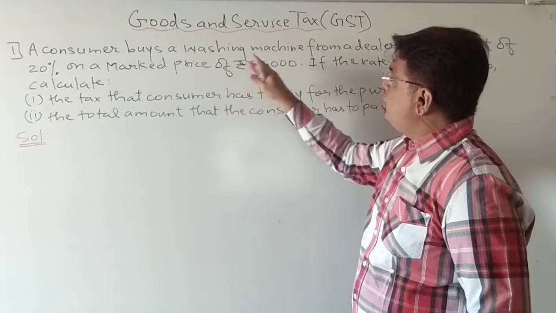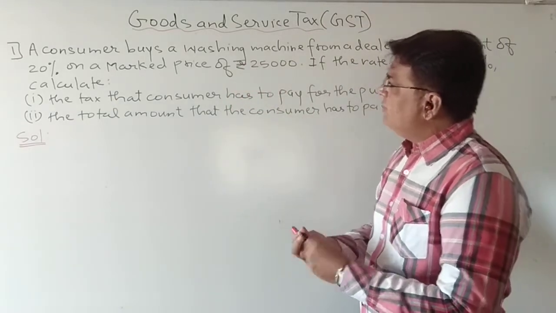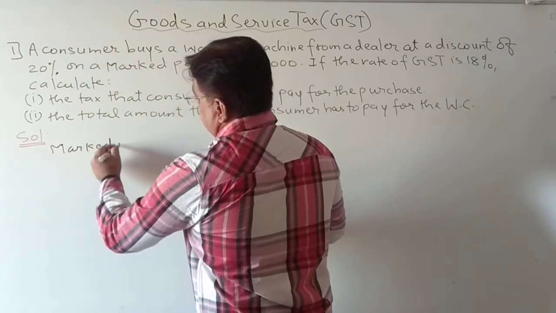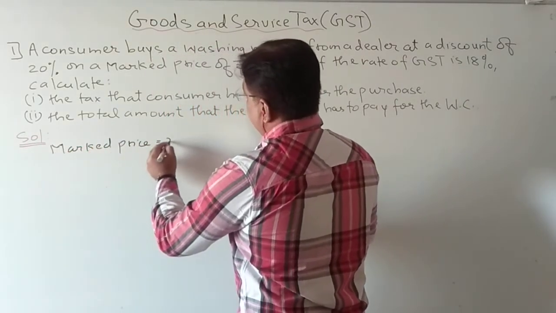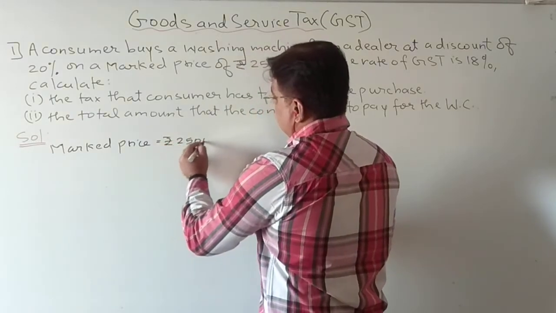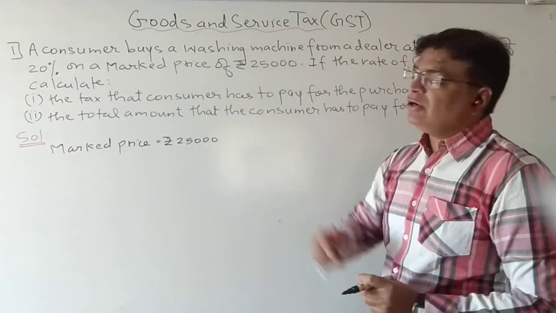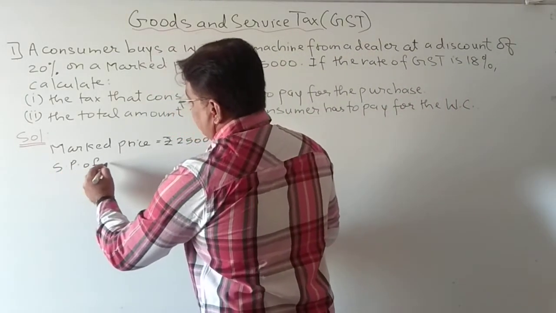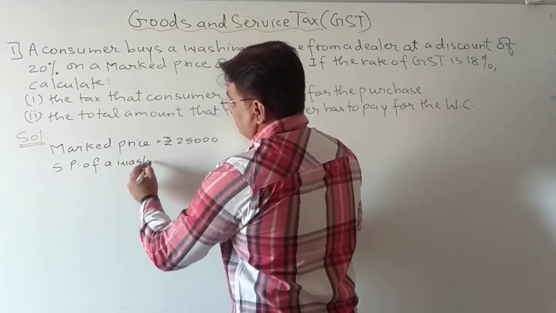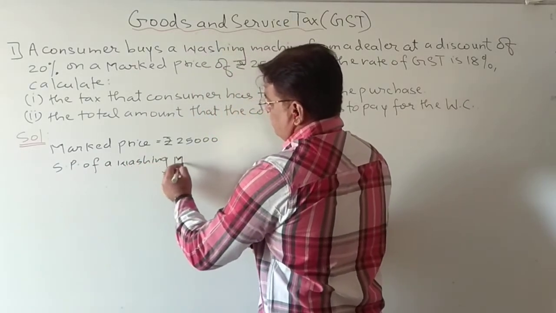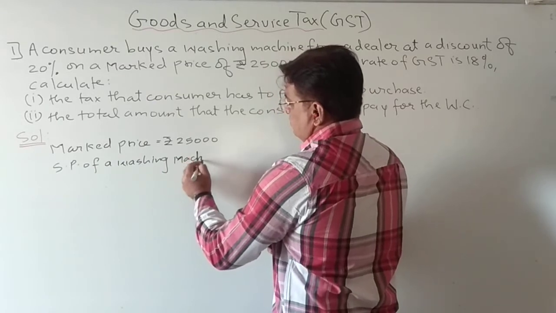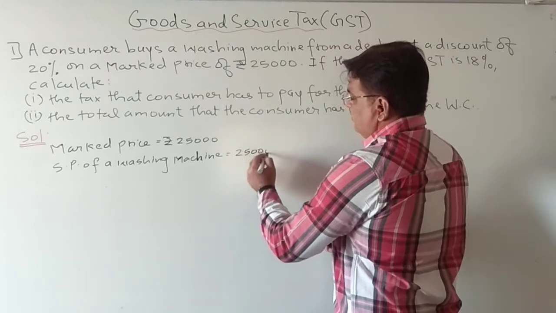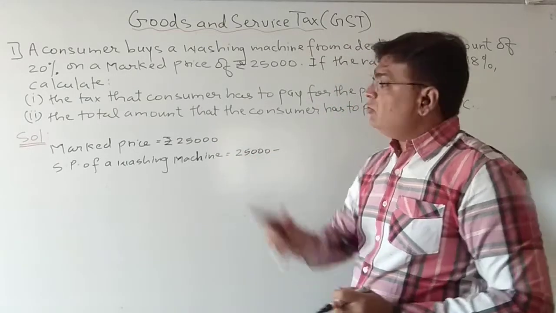So what is given? First of all, the marked price of the washing machine is given. So first I will write the marked price is rupees 25,000. And what is the discount given? Discount is given 20%. So the selling price of the washing machine will be: first the marked price was 25,000, and from that the consumer got a discount of 20%.